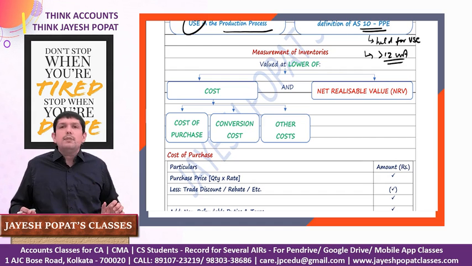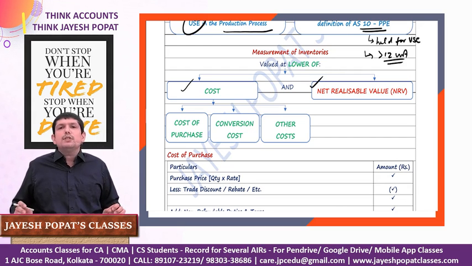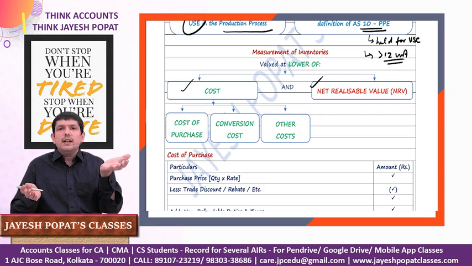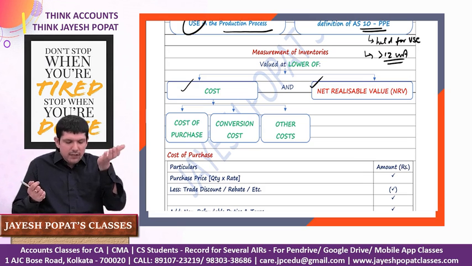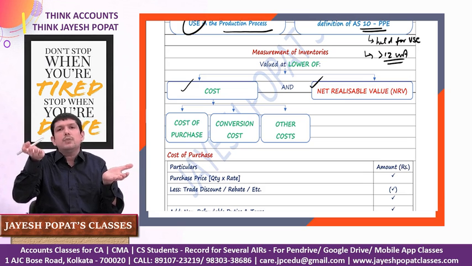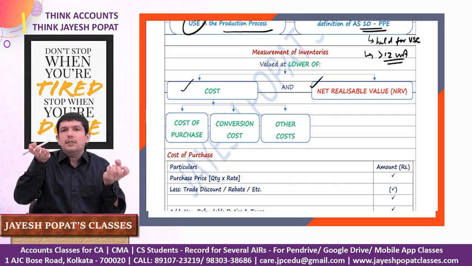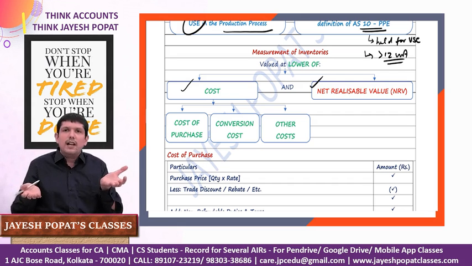Now we look at the measurement rule. It says that inventory should be valued at the lower of cost and net realizable value. Basically this concept is on the basis of prudence, or maybe we can say conservatism. When you are valuing the inventory, you should look at the cost and the net realizable value, and whichever is lower, you should value your inventory on that basis. So let's say the cost is 100 and the net realizable value is, let's say, 150. Net realizable value you can assume is a selling price. So if the cost is lower, we will value at cost, because we will not recognize a profit, we will not inflate the value of our inventory.